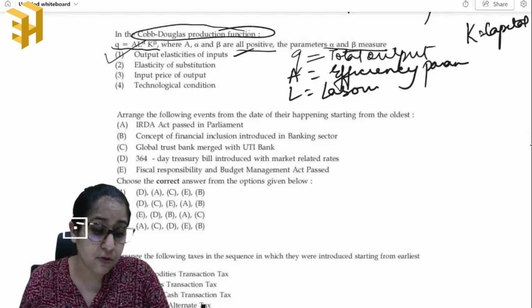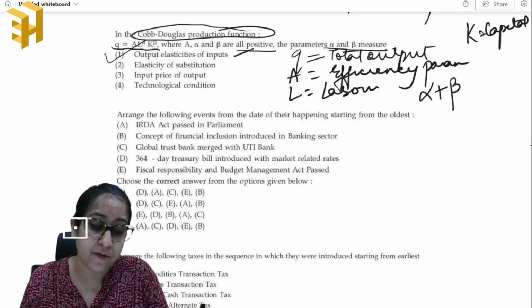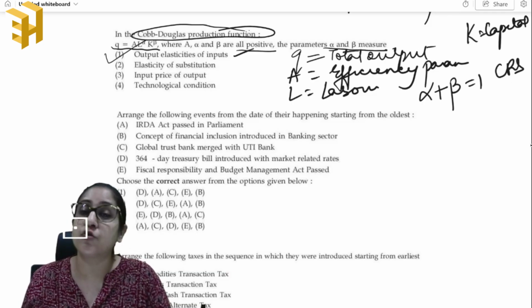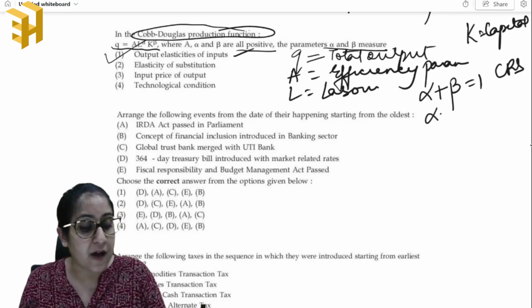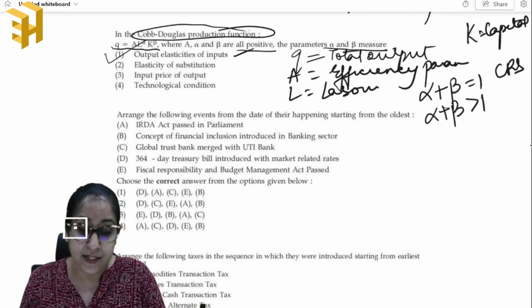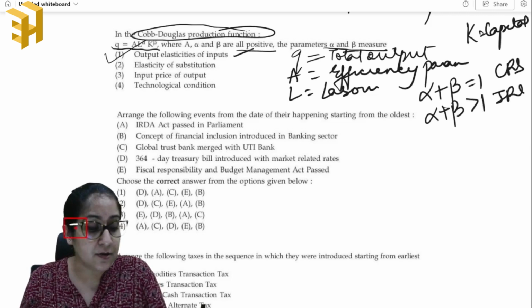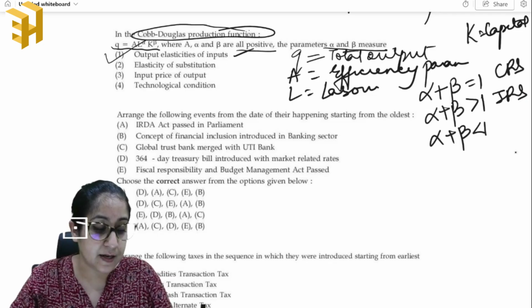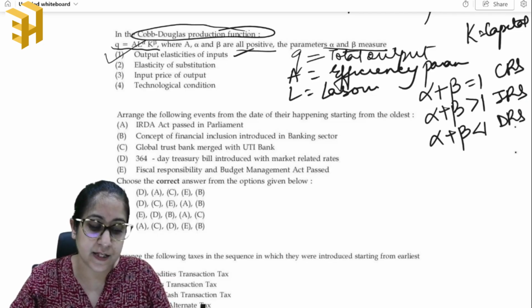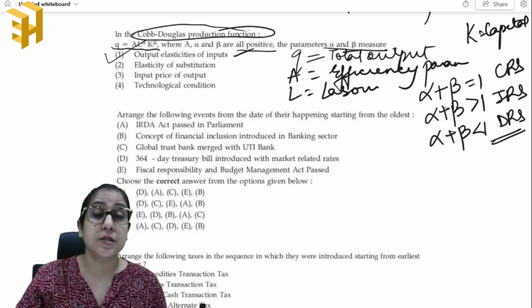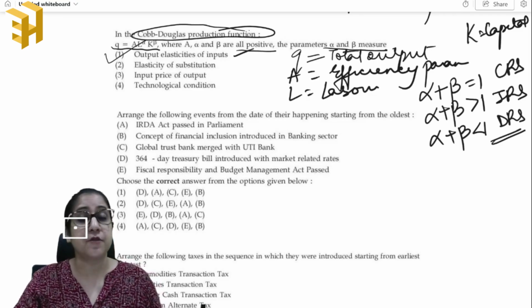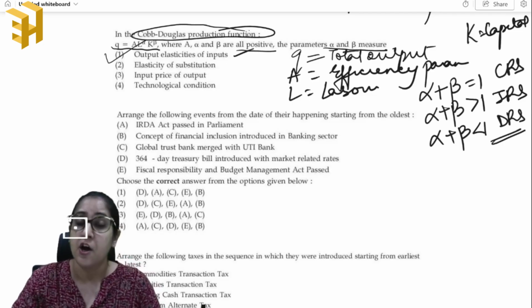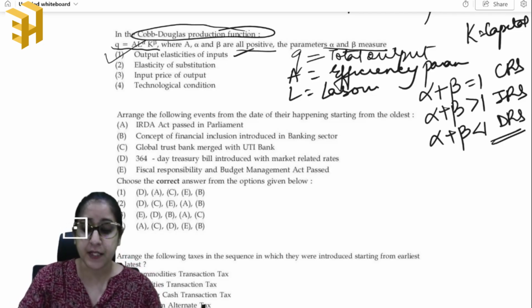So we should know, very important, that if alpha plus beta is equal to 1, it is a constant returns to scale kind of a situation. If alpha plus beta is greater than 1, it is increasing returns to scale. And if alpha plus beta is less than 1, it is decreasing returns to scale. So this is very important. Cobb-Douglas production function and even constant elasticity of substitution is very important from the microeconomics portion, right?